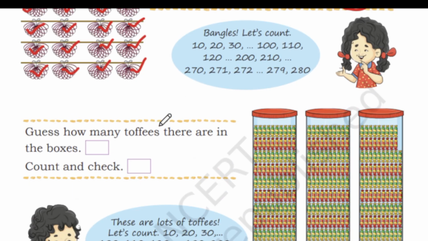Guess how many toffees are there in the box. Count and check. So we need to count and check how many toffees are there in the box. Okay, so let's see. We have one row. Let me see how many we have in one row first. Let me zoom it so that you can see it clearly. One minute.